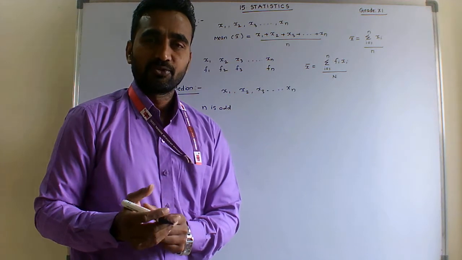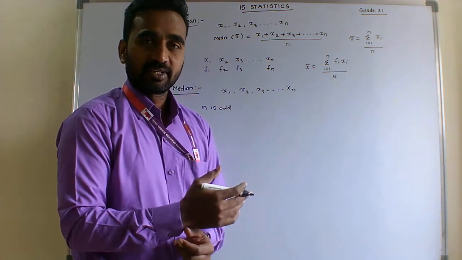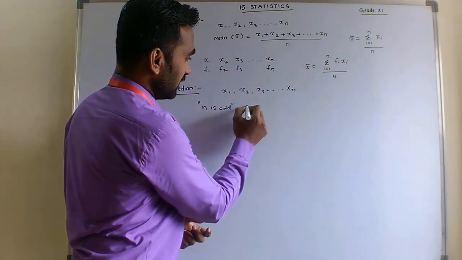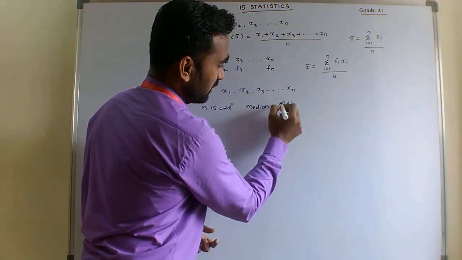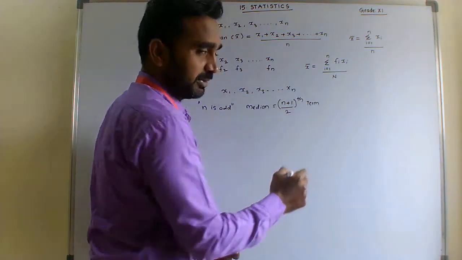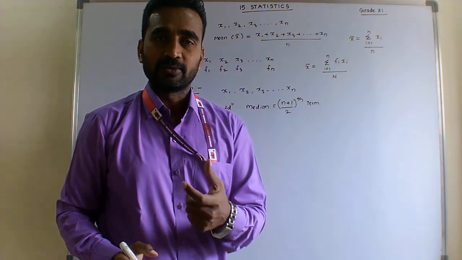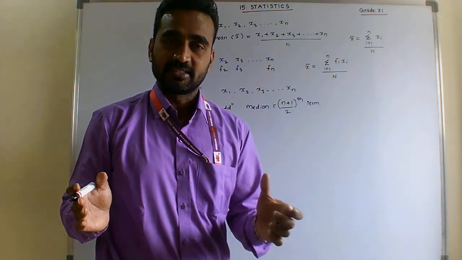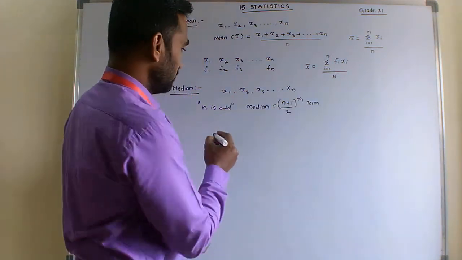So students, to find the median, the data should be in either ascending or descending order. After arranging, if the number of variates is odd, then the median is the (n plus 1) by 2 th term. That means if we have 11 variates, 11 plus 1 is 12, by 2 is the 6th term. After arranging, the middle 6th term is the median of the given data. Next, if n is even,